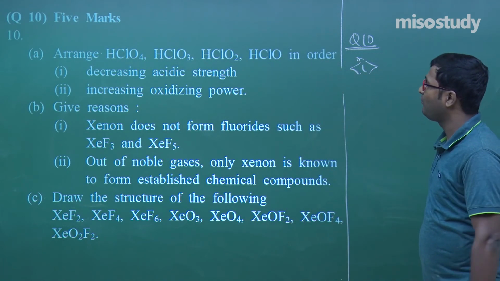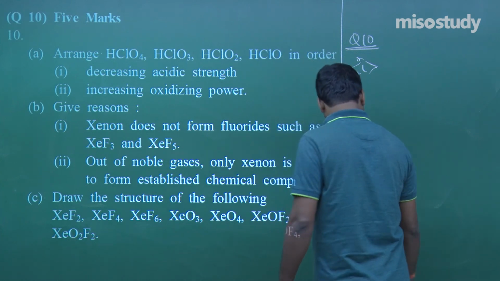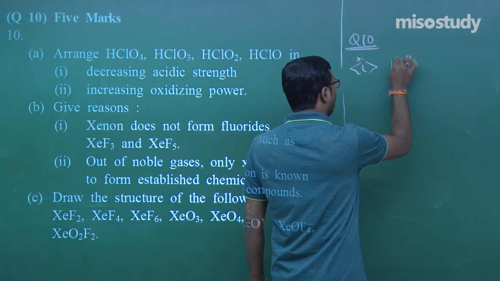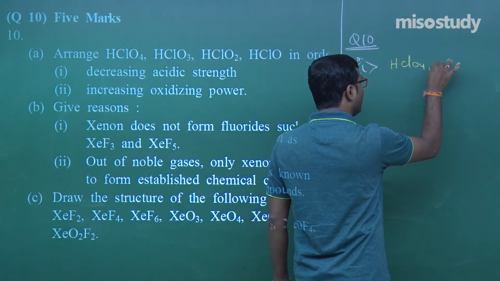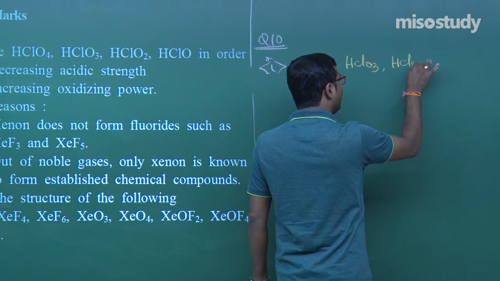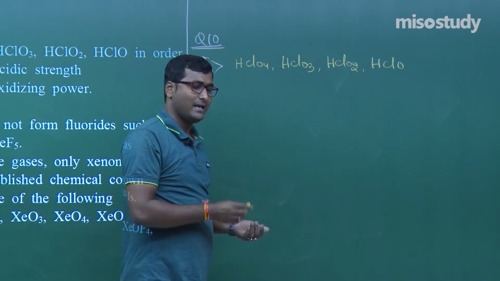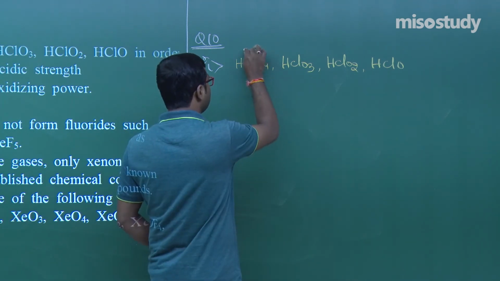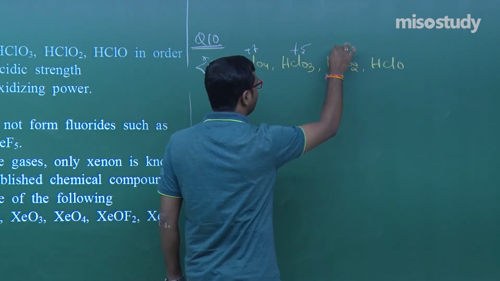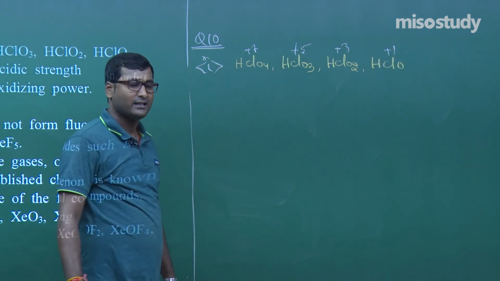Arrange HClO4, HClO3, HClO2 and HClO in decreasing acidic strength. If I write here HClO4, HClO3, then HClO2 and then HClO, what do we observe? In HClO4, chlorine is in the +7 oxidation state, here +5, here +3 and here +1 oxidation state. Then what will happen?